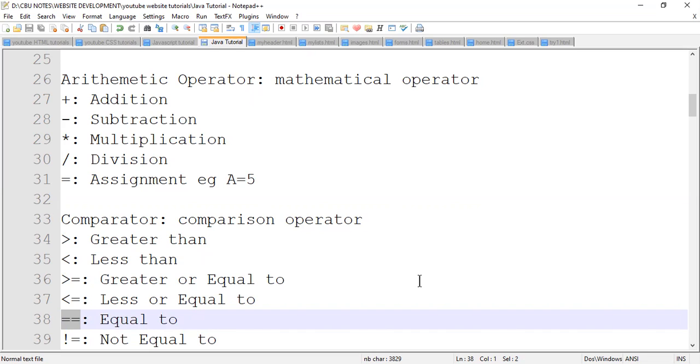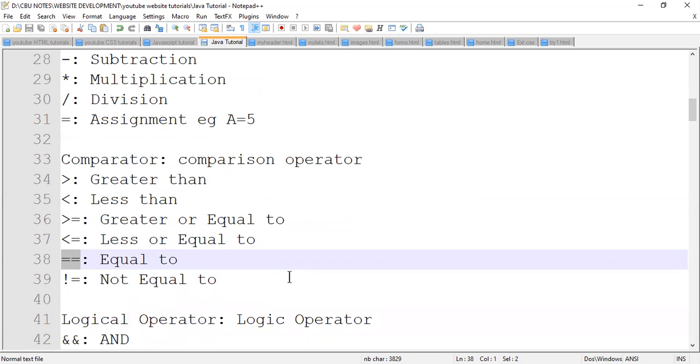But with this kind of arrangement, expect that you will master it also, because a single equal sign means assignment. Double equal sign is what we refer to as equal to. Hope that is not a problem. And then there is also this one here where you put exclamation mark and the equal sign. This means not equal to.